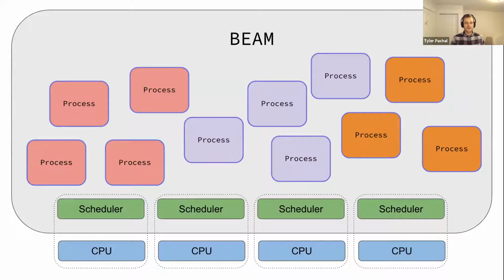And how that works is that the Beam has schedulers, and there's going to be one scheduler per CPU on the host machine. So in this example diagram here, the host machine would have 4 CPUs, and that would lead to us having 4 schedulers running on the Beam.